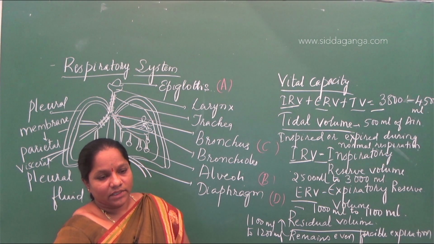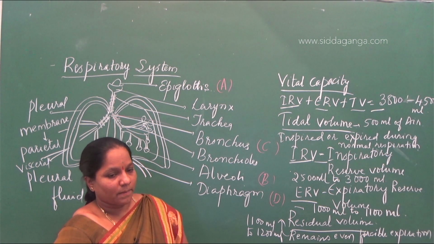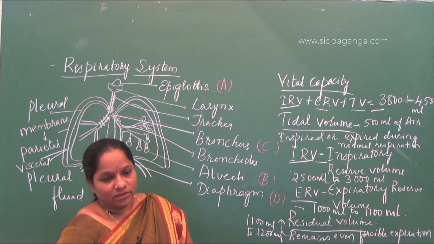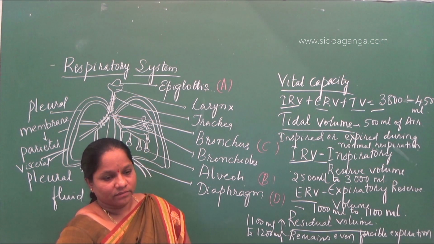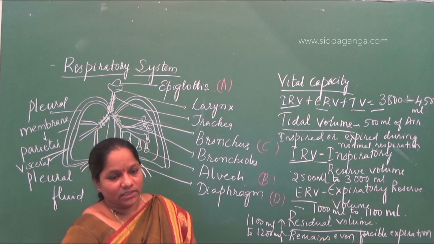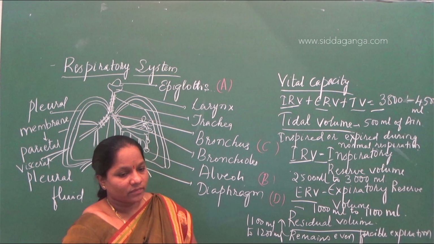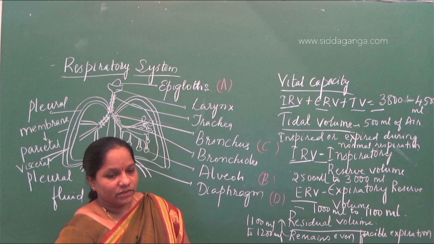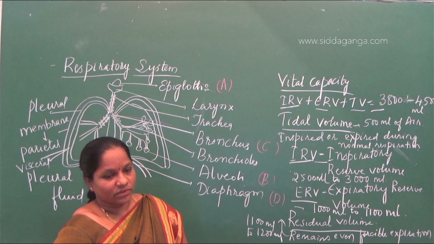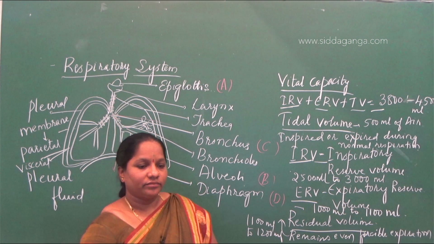C, expiratory reserve volume, C is 1000 or so. C is 2. D is residual volume. E is vital capacity, E is 4. So the third option is correct here.